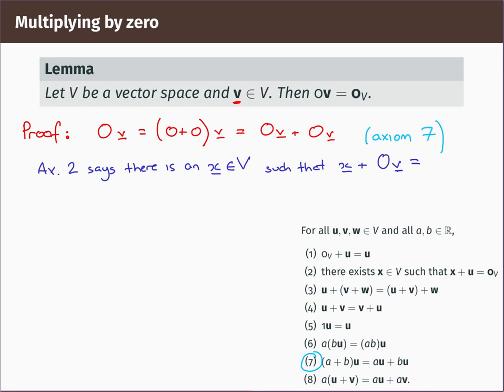So when you add it to its additive inverse, you get the 0 vector. Be careful with what's going on here, the symbols look a bit confusing. On the right of that equality is the special zero vector in V. On the left we have a vector sum with this thing x and the scalar multiple 0 times our original vector v.